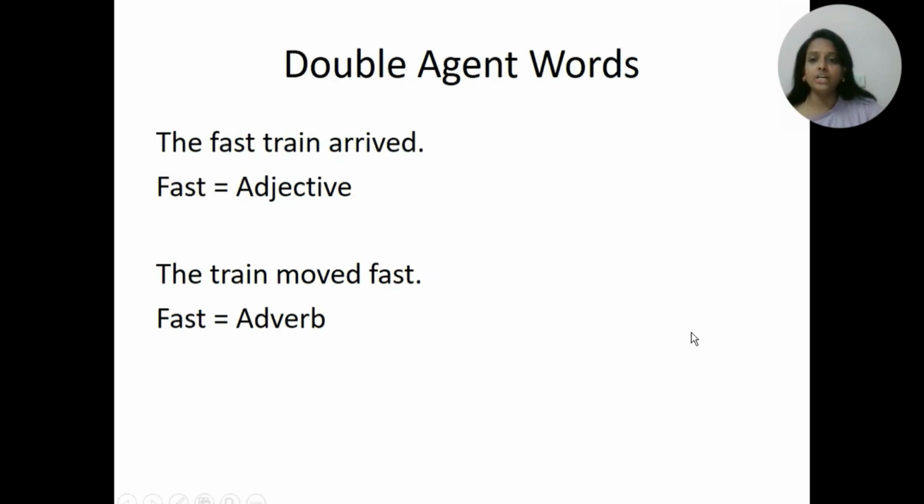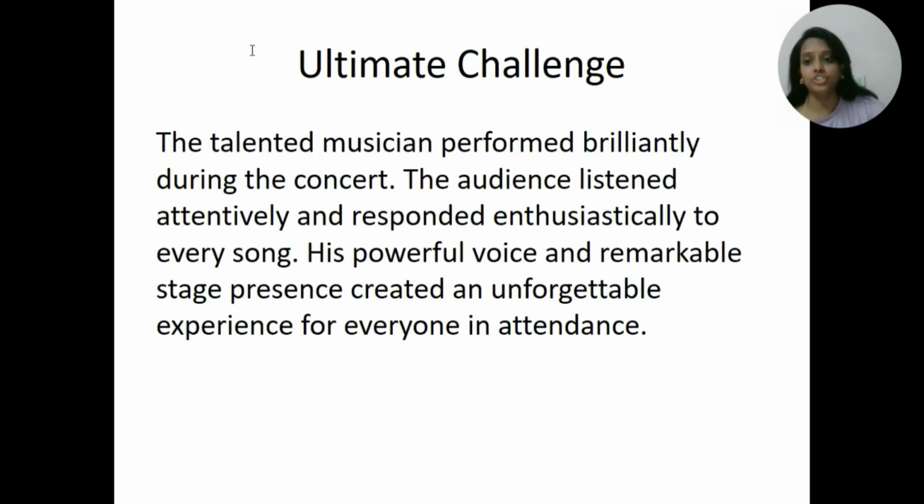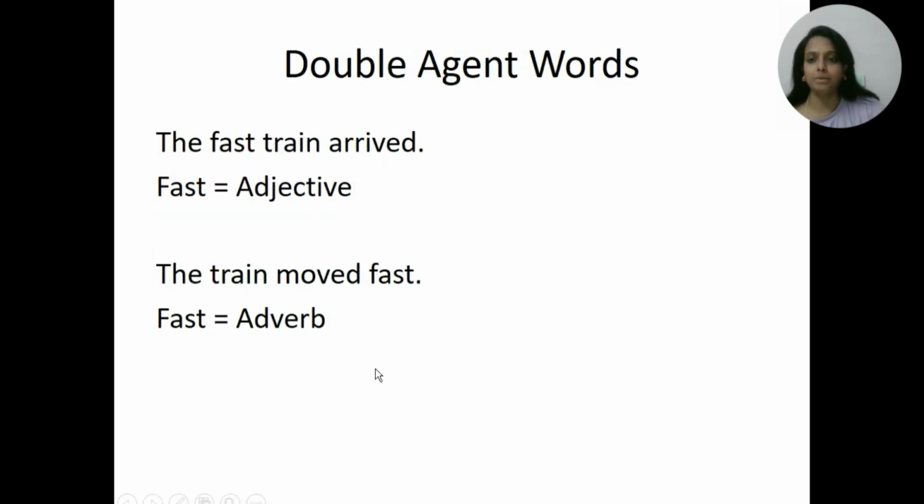Okay? Now some words can both be adjectives and adverbs. You have to watch this carefully. Watch carefully. The first sentence, the fast train arrived. So here, fast describes the train, adjective. The second one, the train moved fast. So here fast describes moved. So again, this one is an adverb. Same spelling, different job and different role.